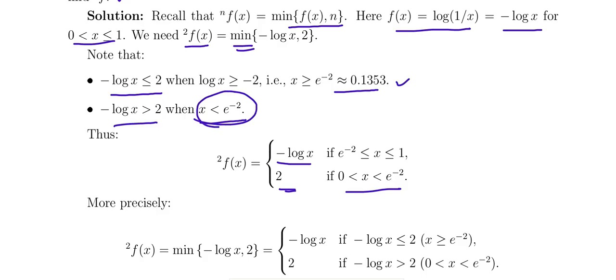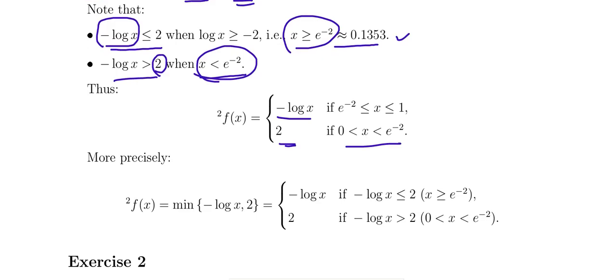Taking the minimum in each region, that is the idea. So this is the answer. So 2f of x, the minimum, is the procedure.